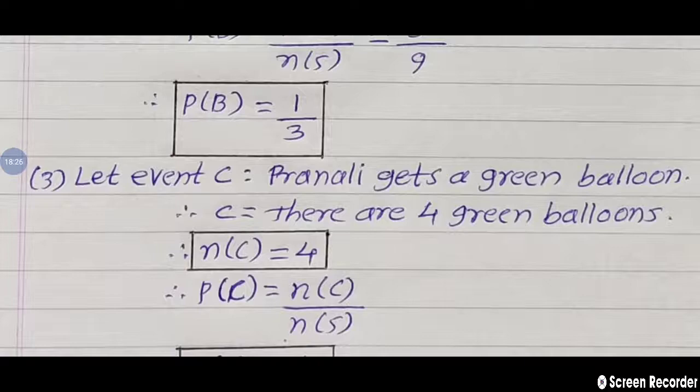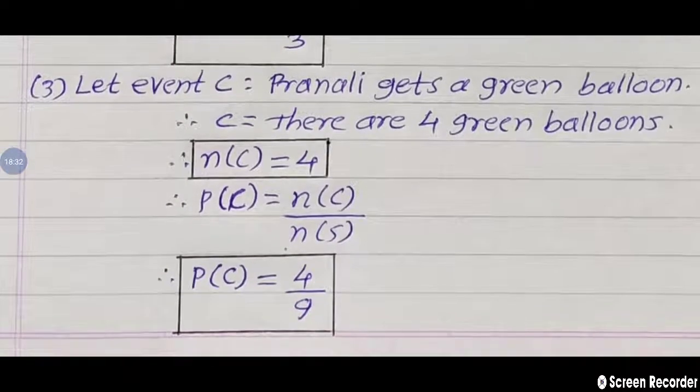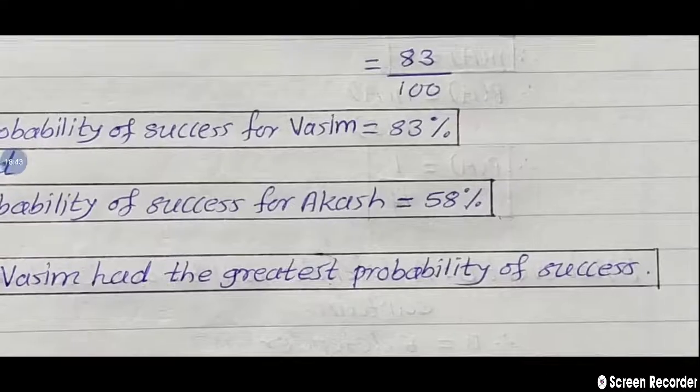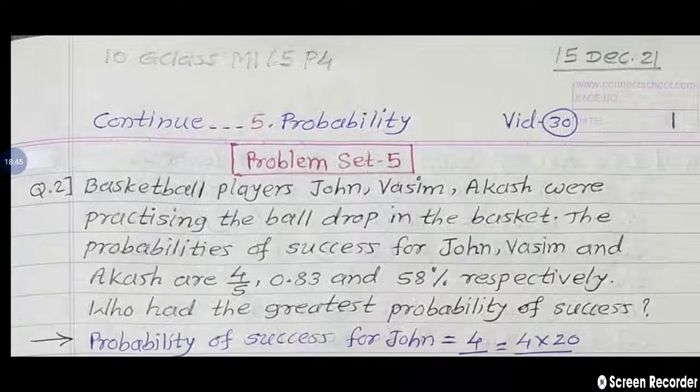Then how many sample points are in event C? We represent that as n of C. Then by using the formula, probability of C is equal to n of C upon n of S. By using this formula of probability, we are finding the answers of the different events. So in this way, today we solved some problems related to probability that are given in problem set 5.